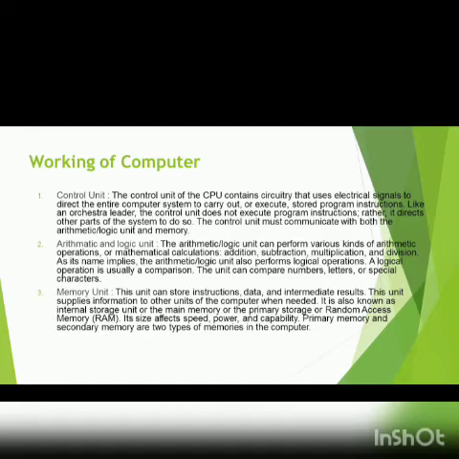So okay, let me try to give you an intuitive idea of what a computer is or how a computer works. To do that, I am going to use an analogy here.